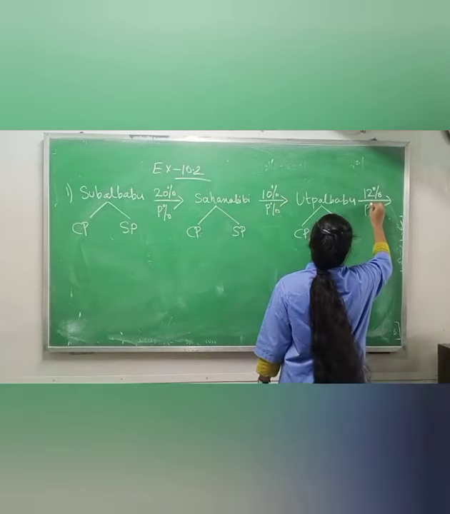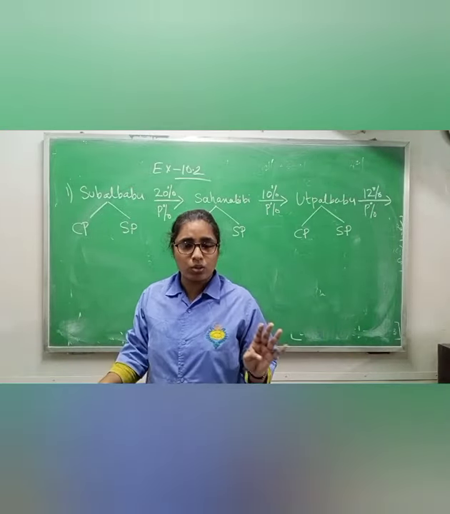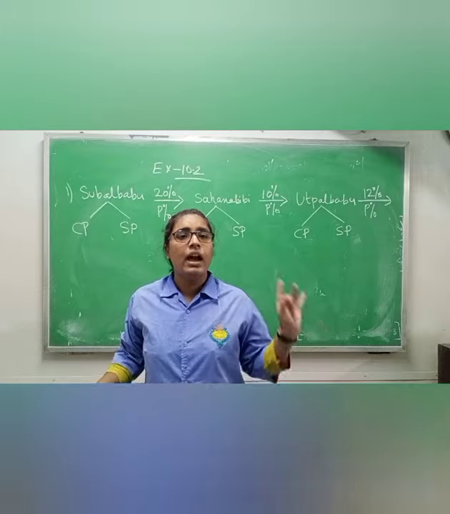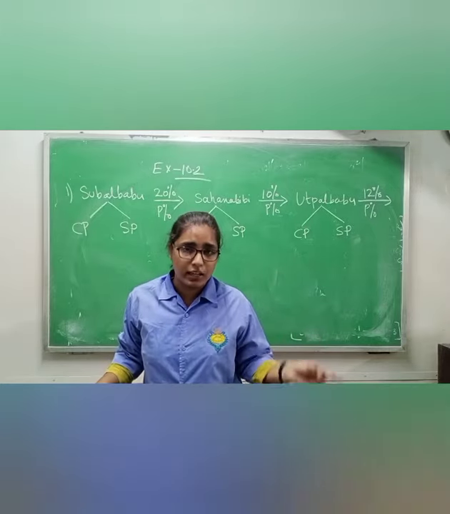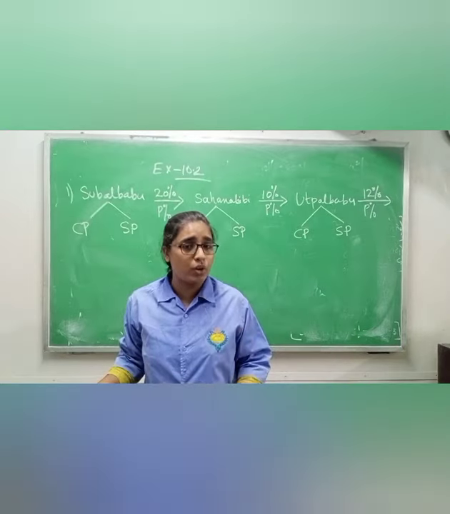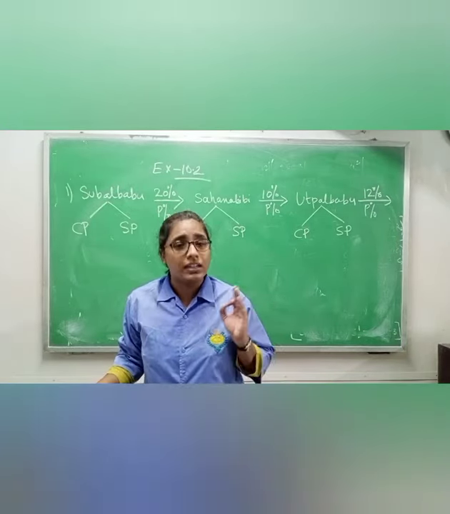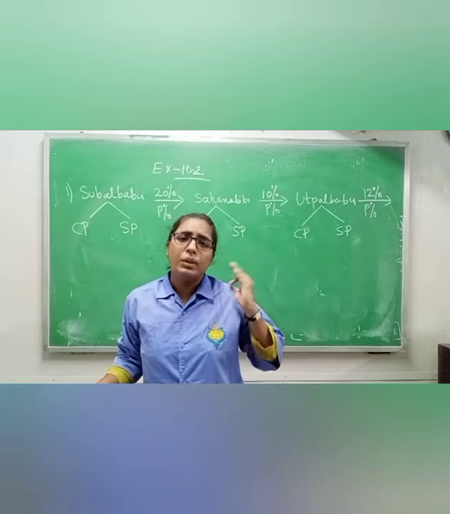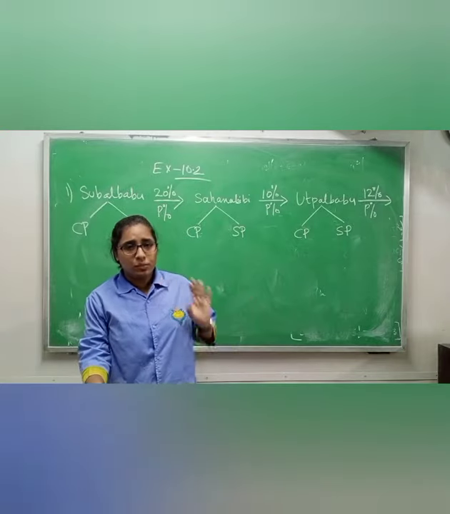Now class 9, again I am repeating the question. There are 3 persons: Subal Babu, Shahana Bibi and Utpal Babu. Subal Babu is selling the rice to Shahana Bibi at 20% profit. Again, Shahana Bibi is selling that to Utpal Babu at 10% profit, and Utpal Babu is selling to someone, don't know whom, at 12% profit.